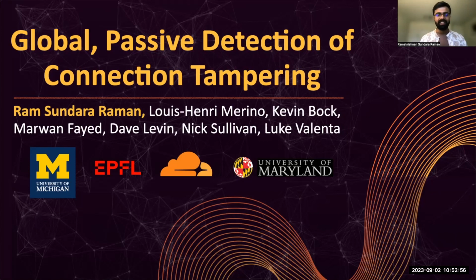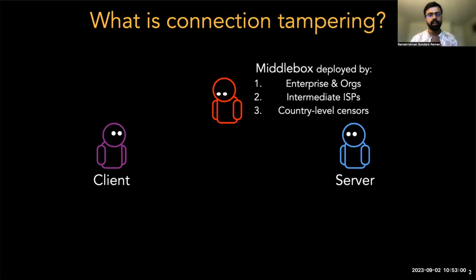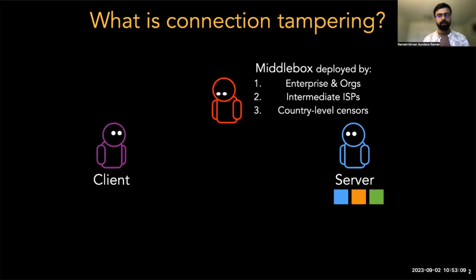detect global connection tampering. So, what do we mean by connection tampering? We are referring to the restriction of application layer TCP traffic between a client and a server by a middlebox that is performing deep packet inspection in the network.